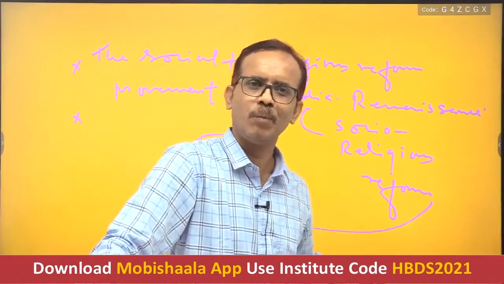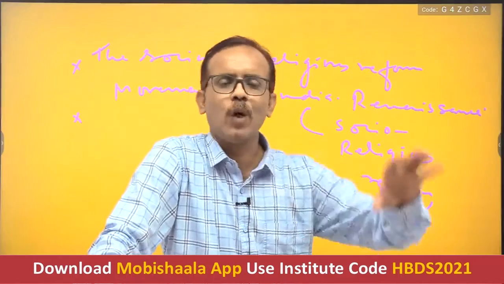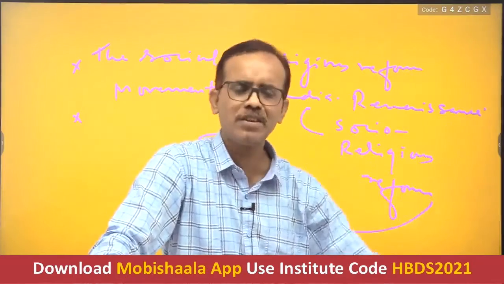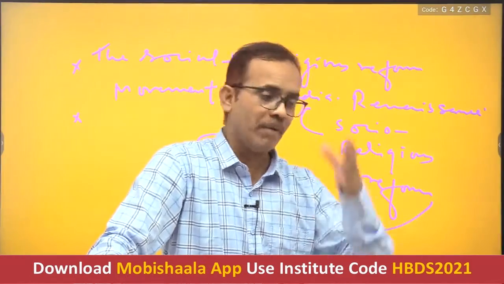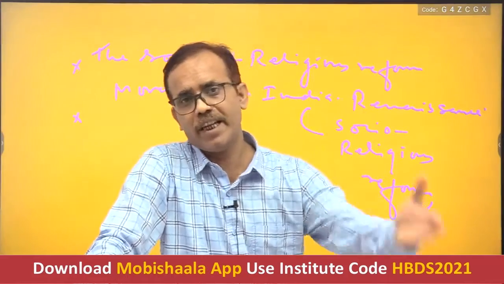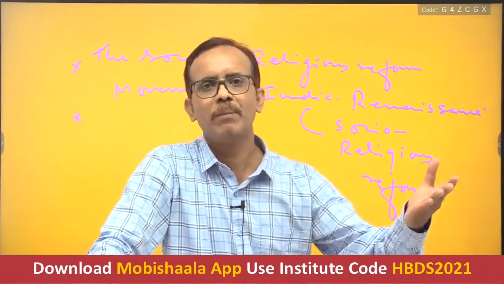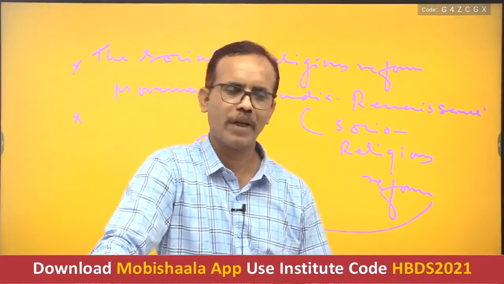So in this topic, we have to analyze all those events which first made India a vibrant nation and then after put India before the British Empire. Okay.